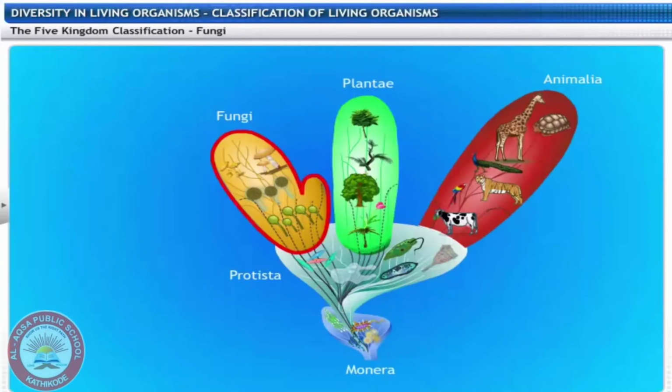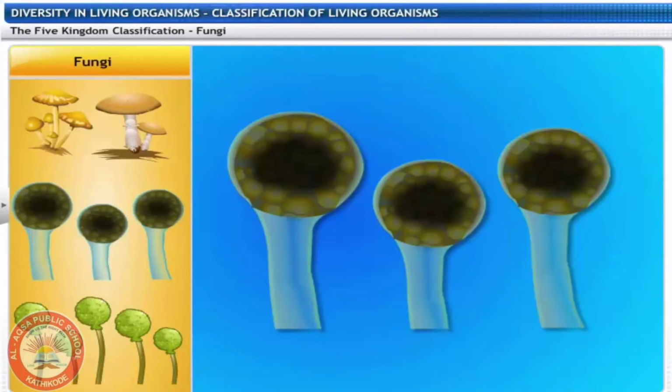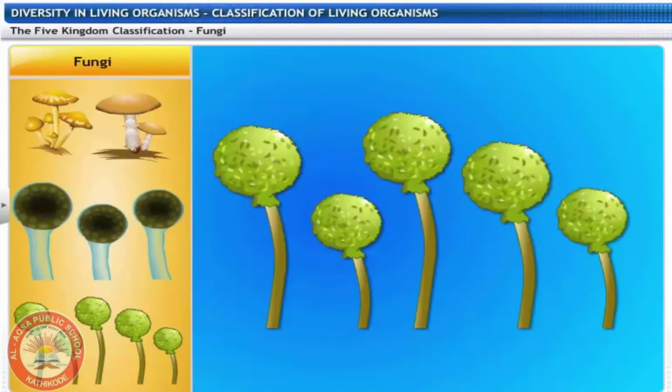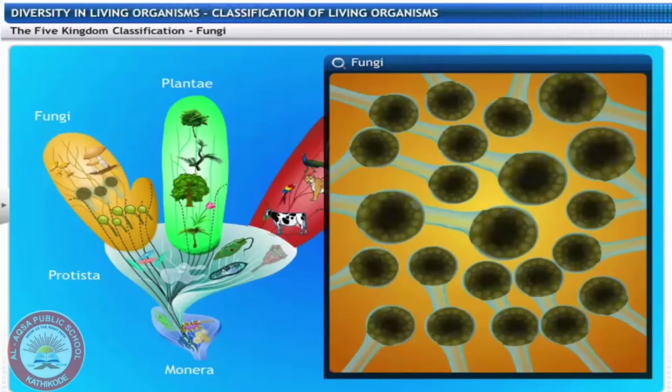The next kingdom, fungi, includes organisms like mushrooms, yeast, rhizopus, etc. These organisms are not capable of producing their own food like plants. They use decaying organic material as food and are therefore called saprophytes. Most of these organisms have cell walls made of a tough complex sugar called chitin.